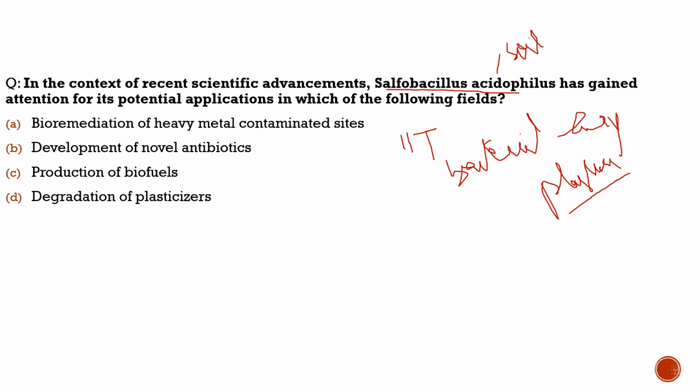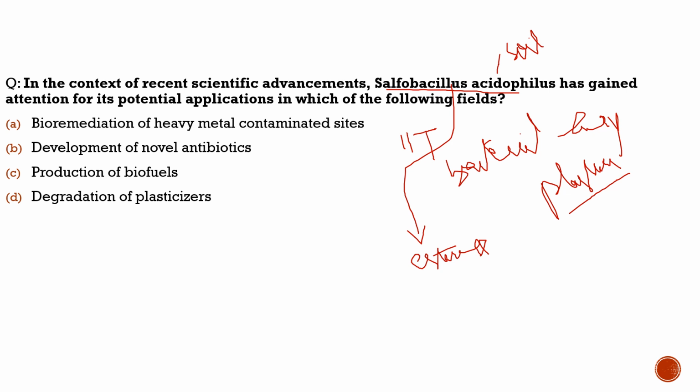With respect to that, IIT Roorkee is working on the bacteria, namely Sulfobacillus acidophilus. So what does this bacteria do? It produces an enzyme named esterase enzyme, and this esterase enzyme is able to degrade plastic easily.